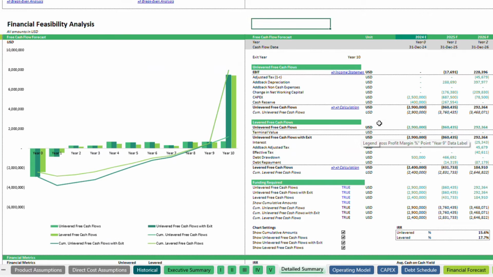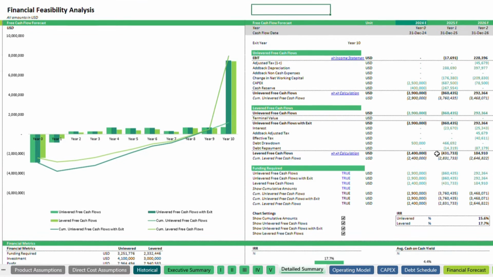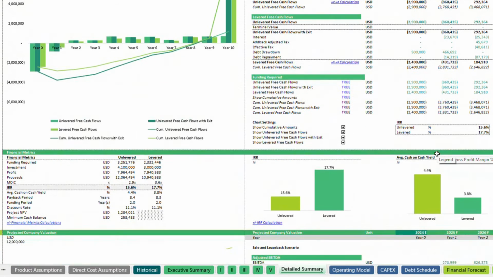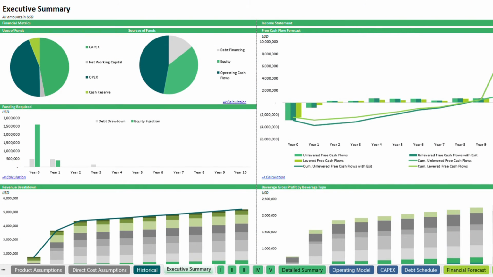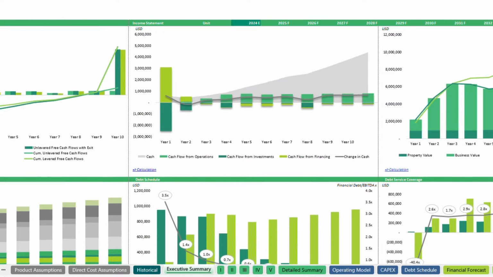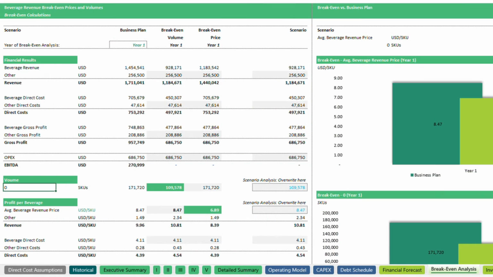Once the financial statements are forecasted, the model calculates the required financing to execute your business plan, providing key financial metrics, including internal rate of return, IRR, cash-on-cash yield, payback period, and net present value, NPV, which are essential for evaluating the feasibility and profitability of your project. These metrics help you assess potential returns on investment and determine the viability of your business plan.